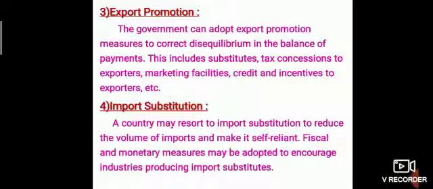Import substitution. A country may resort to import substitution to reduce the volume of imports and make itself self-reliant. Fiscal and monetary measures may be adopted to encourage industries producing import substitutes.